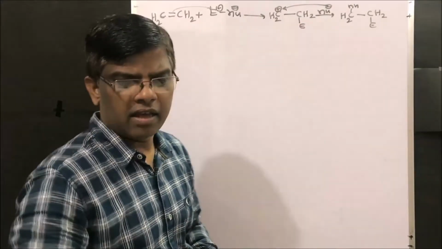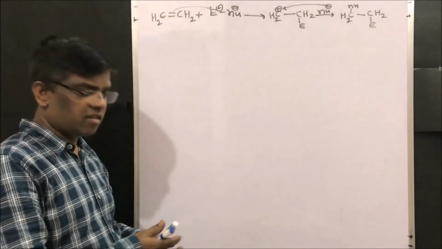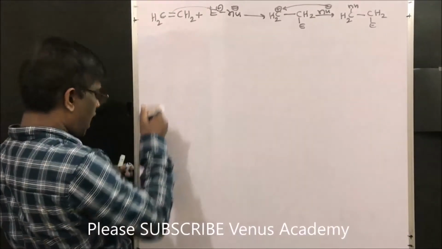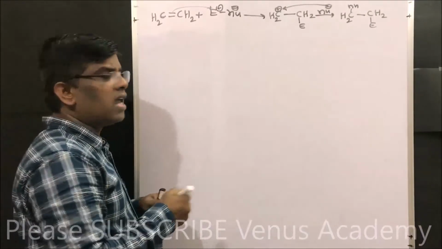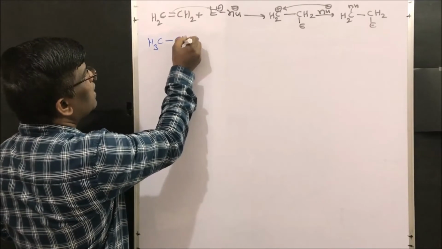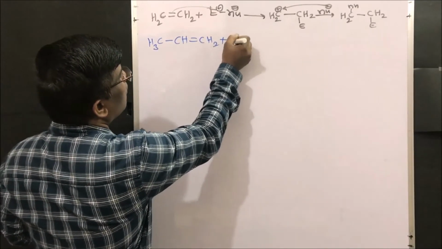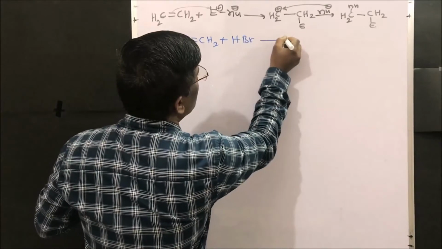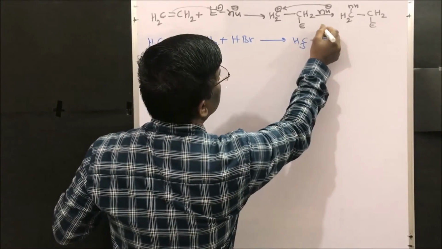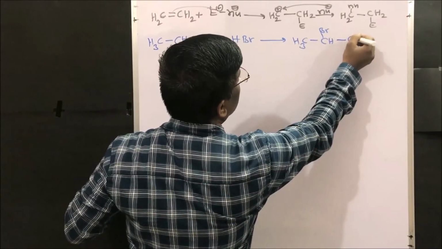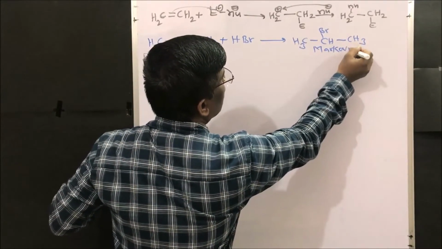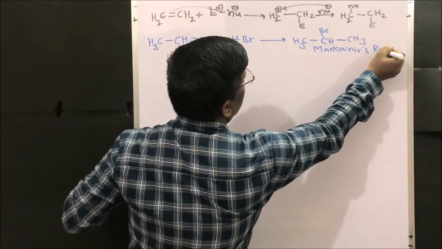Dear friends, we have been learning about electrophilic addition reactions of alkenes. Under that, just now we have learnt about the addition of hydrogen halide to an unsymmetrical alkene. When we take propene and add HBr, what is the major product? Yes, 2-bromopropane. 2-bromopropane is formed as the major product as per Markovnikov's rule.